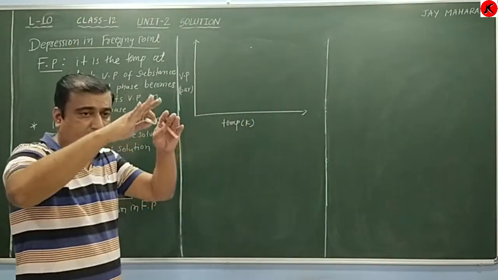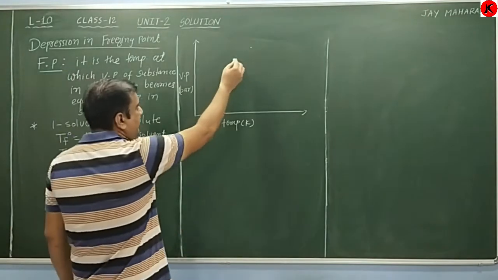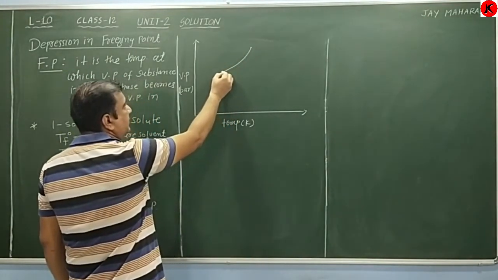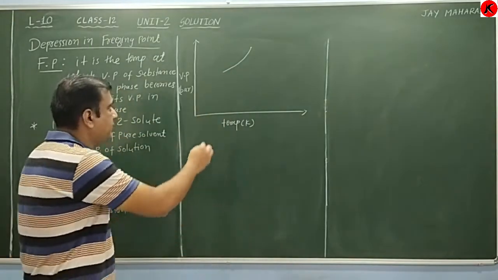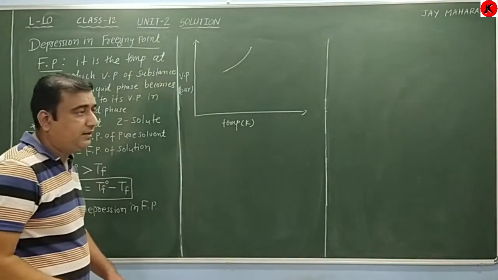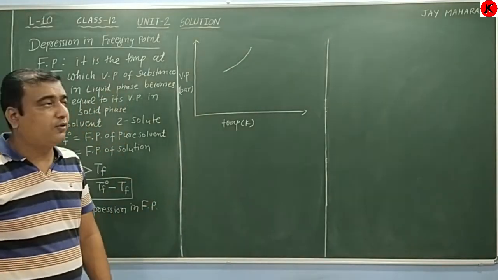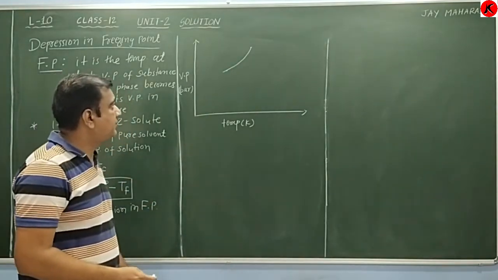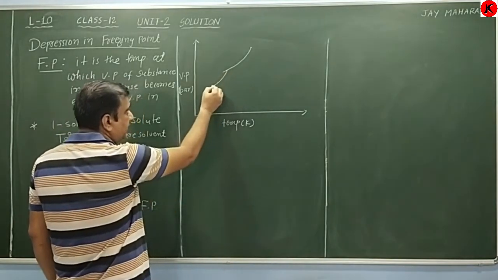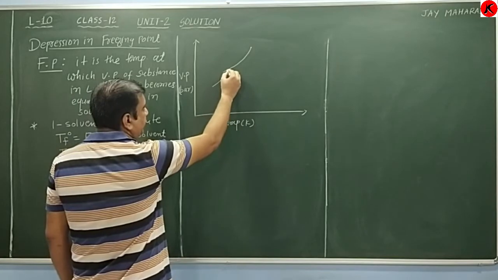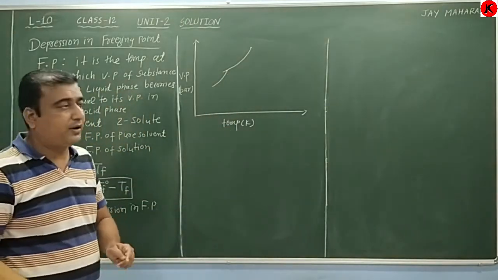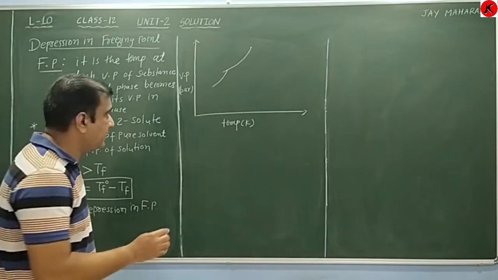For the solvent, as the temperature decreases, vapor pressure decreases like this. Suppose at this point the solvent will try to convert into solid form. At this point, the liquid phase and the solid phase come under equilibrium condition.